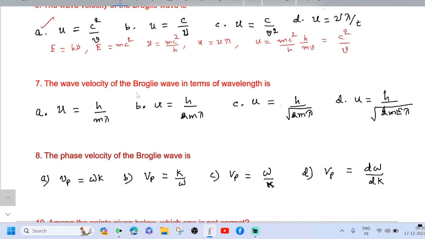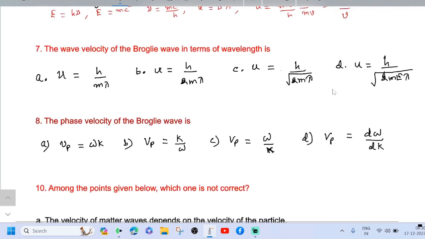The wave velocity of the de Broglie wave in terms of wavelength. You know that E equal to h into nu. Therefore, nu equal to E by h. E equal to half mv square by h. This is equal to e into V, V is the potential, e is the charge.